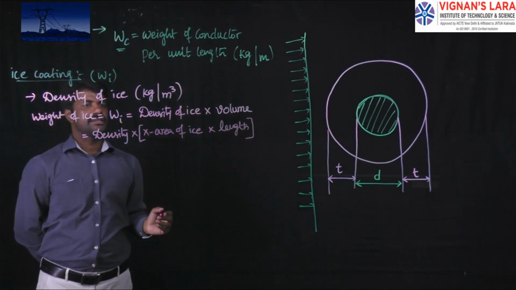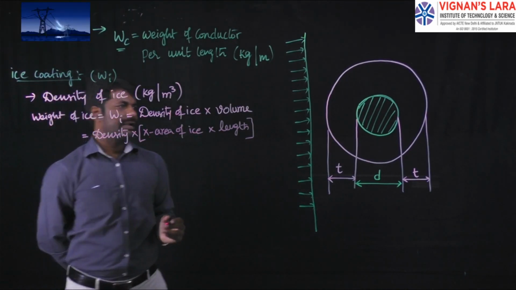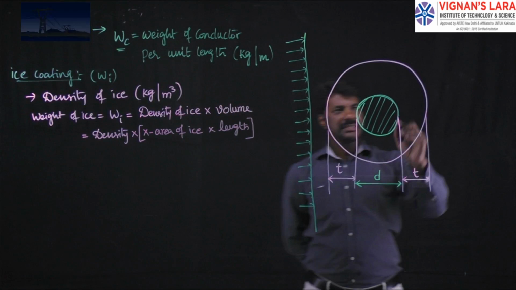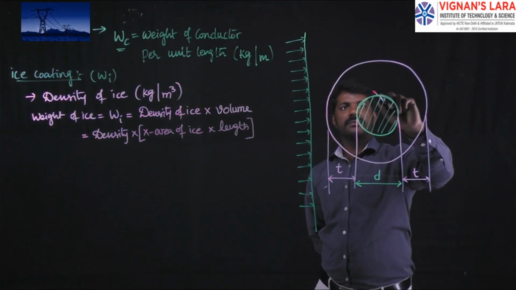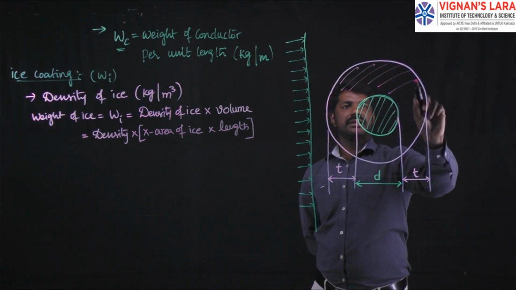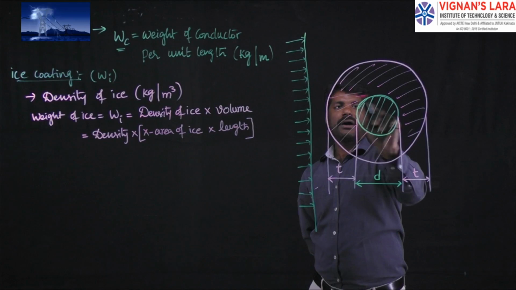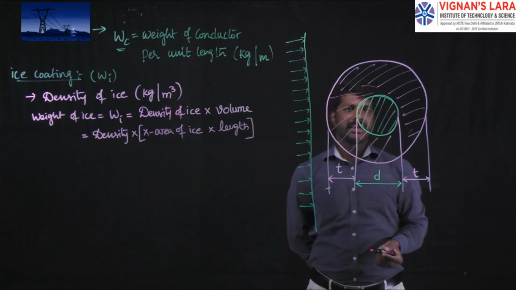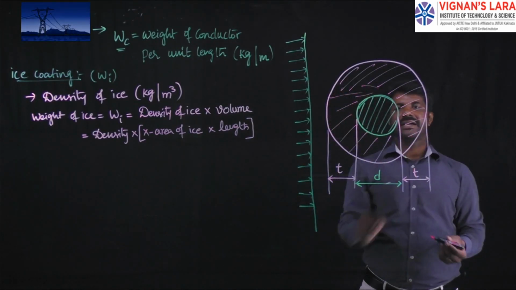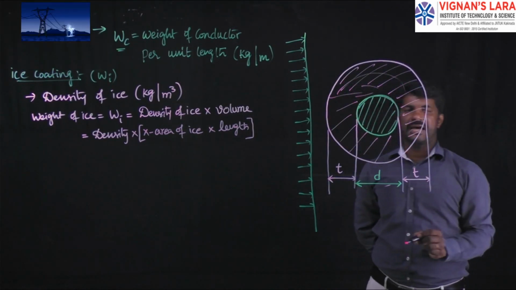Area into length is the volume. Here the area of the ice, if you calculate separately, this is the ice accumulated portion. If you check around the conductor, outside of this green color and inside this pink color, this portion is called the ice coating.